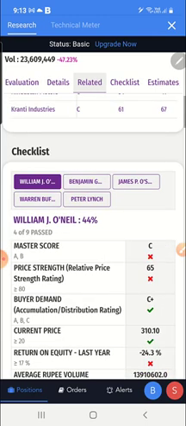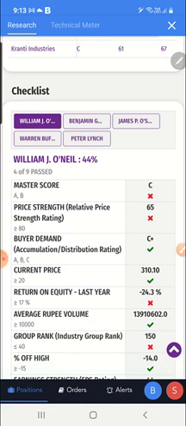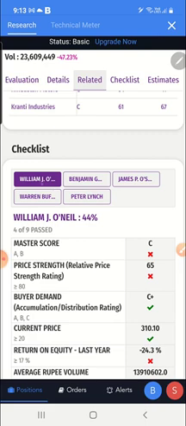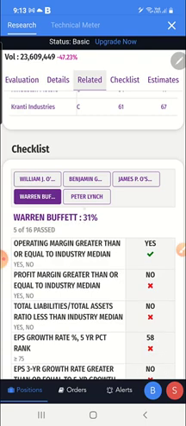We will go to the checklist now. You can click on the checklist and see here what the checklist actually means. For example, Warren Buffett, Benjamin Graham, these are huge investors and very big people in the market. Warren Buffett everyone knows. I'll click on Warren Buffett first. Okay, he has given Tata Motors a 31% score. He has 16 parameters. Before he invests in a stock, he will scan the stock on all the fundamentals with these 16 parameters, that is, operating margin greater than or equal to industry median.